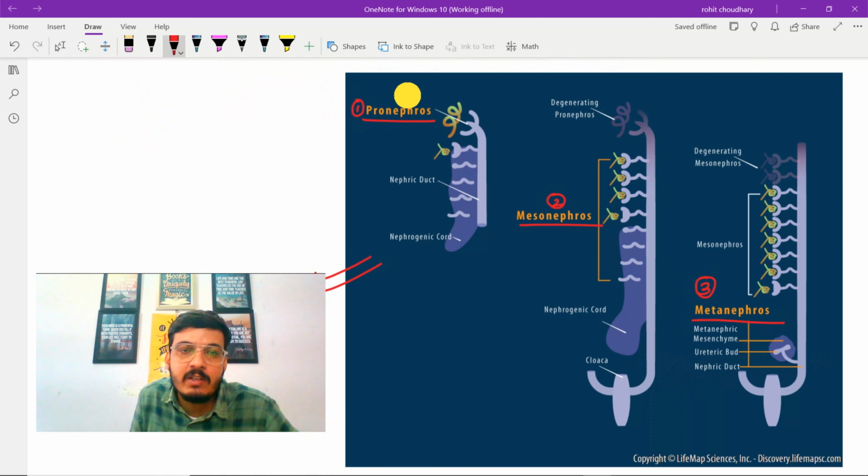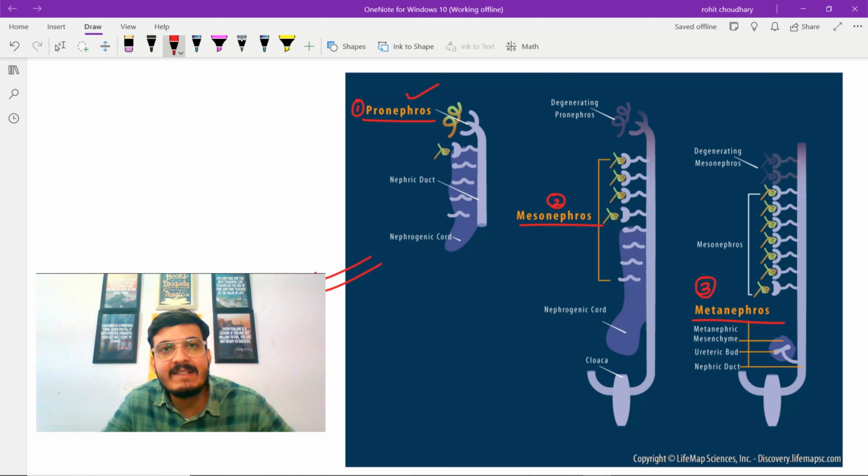Starting with the pronephros, this is the most primitive kidney found in vertebrates, and it is found in some early fishes and amphibians. Pronephros is not the definitive kidney in most vertebrates. Then comes the advanced kidney, mesonephros.